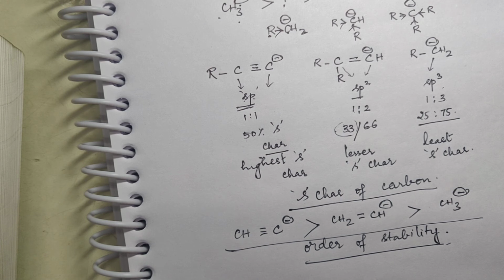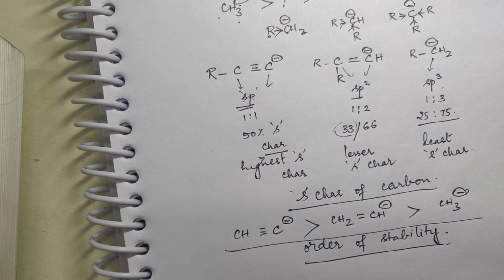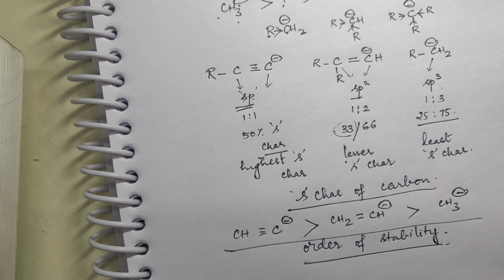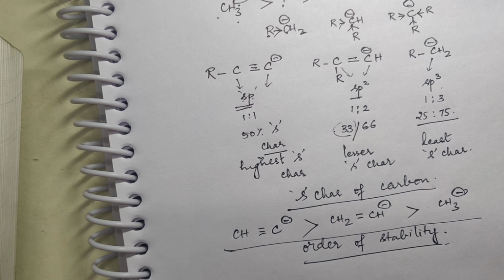So the order of reactivity of carbanions is the reverse of the order of stability. Order of reactivity of carbanions is reverse of the order of stability. Okay, what is your stability order? You gave the stability order, fine.